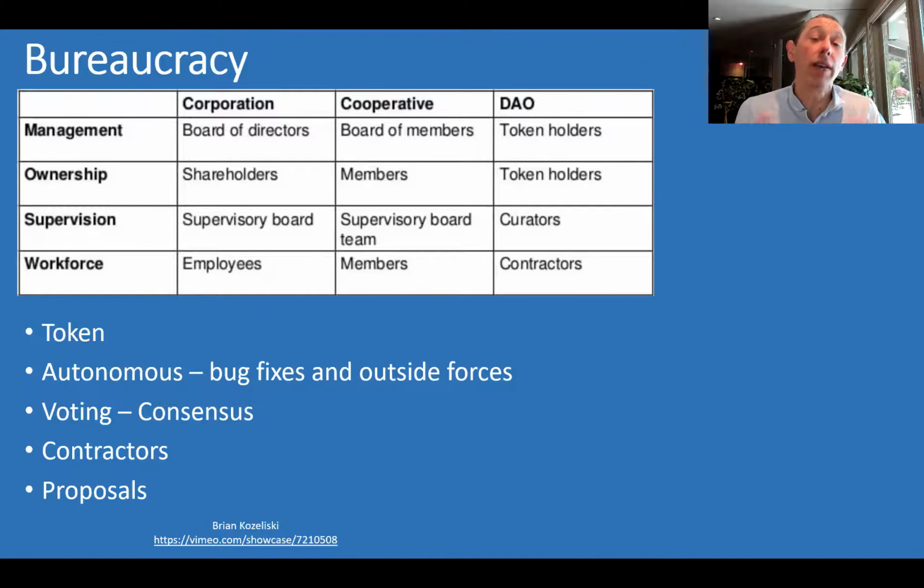So the way you do this is people that hold the tokens have votes, right? You have to say, hey, I want to fix this bug, and everyone has to vote on it. And it doesn't always happen that a known bug gets fixed. Sometimes it's voted against, right? Contractors, again, are awarded their contract through voting. Proposals can vary, right? You don't want people bombarding you with a bunch of nonsense proposals, so there are rules built into the blockchain of this computer program to handle proposals also.